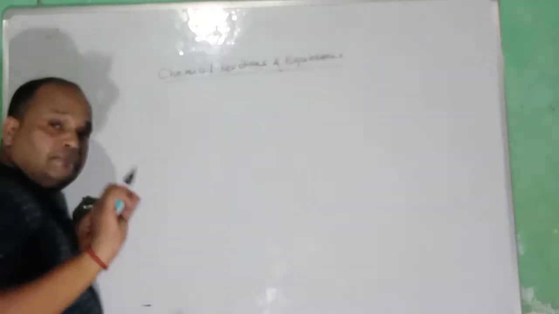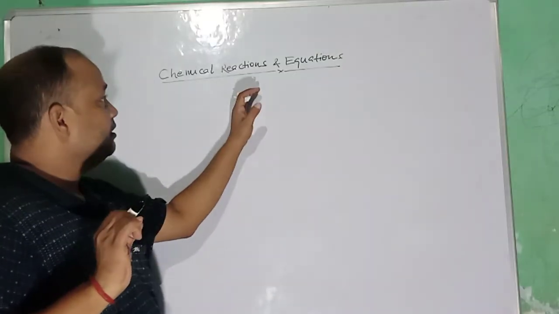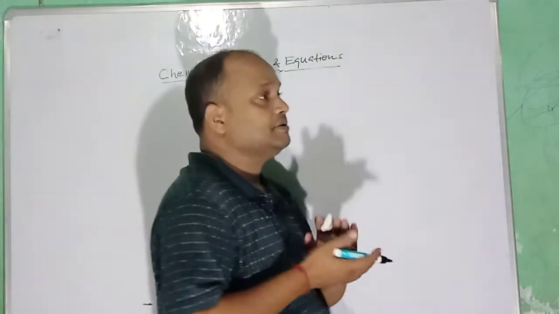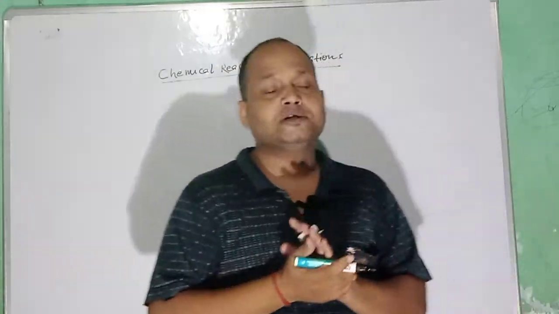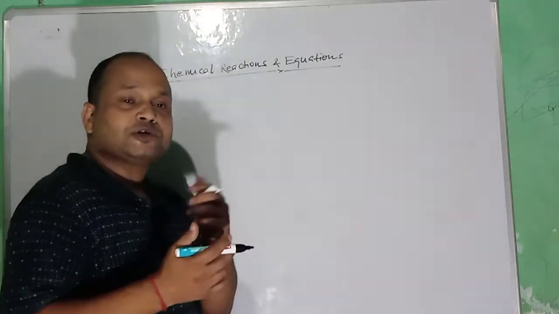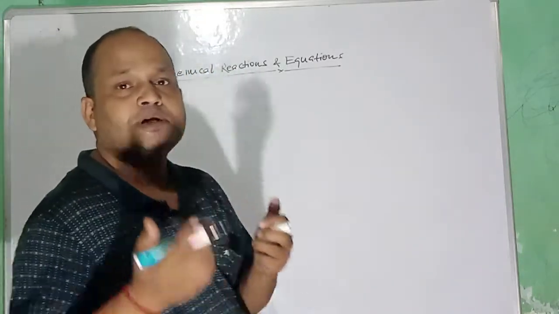So let us fine tune it. What is a chemical reaction? A chemical reaction is a chemical change in which new substances with entirely new properties are formed.